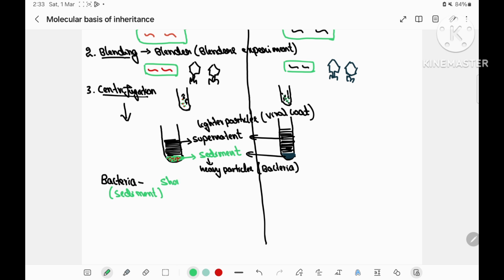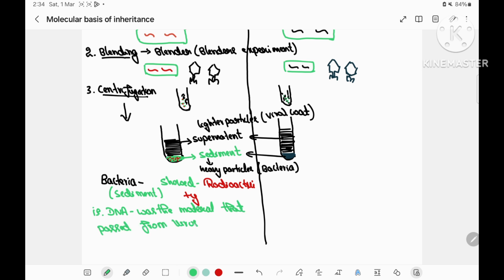Now, in the first set of experiments, where the viral DNA is radiolabeled, the sediment, that is the bacterial cells, showed radioactivity. That means the radiolabeled DNA, labeled with phosphorus-32, has successfully entered into the bacterial cell. That's why the bacteria showed radioactivity, which means DNA was the material that passed from the bacteriophage into the bacteria. Hence, DNA is the genetic material.